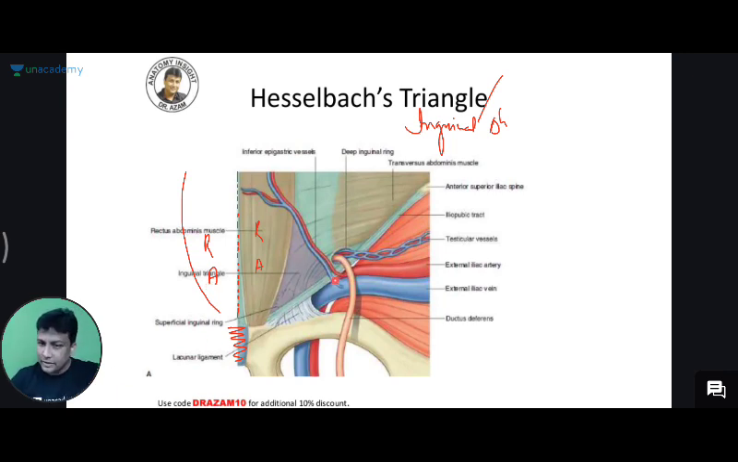Come on, be quick. There's your inguinal ligament, and that inguinal ligament is actually going to form the base. Inguinal ligament is forming what, sir? The base. And after that, medially what do you have? Medially you'll be having the rectus abdominis muscle. And after that, laterally what do you have here? Laterally you'll be having the inferior epigastric vessels. Inferior epigastric vessels, guys. Wow. In between these three, you're able to find one triangle, and that triangle is said to be the Hasselbalch's triangle.